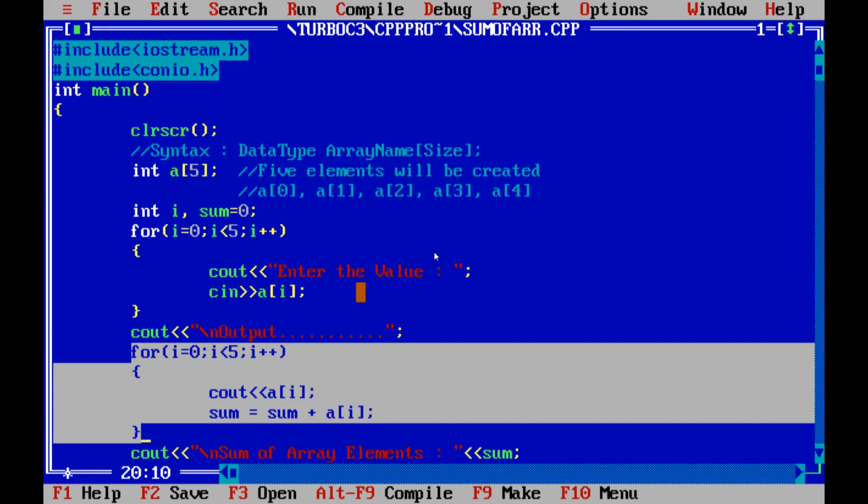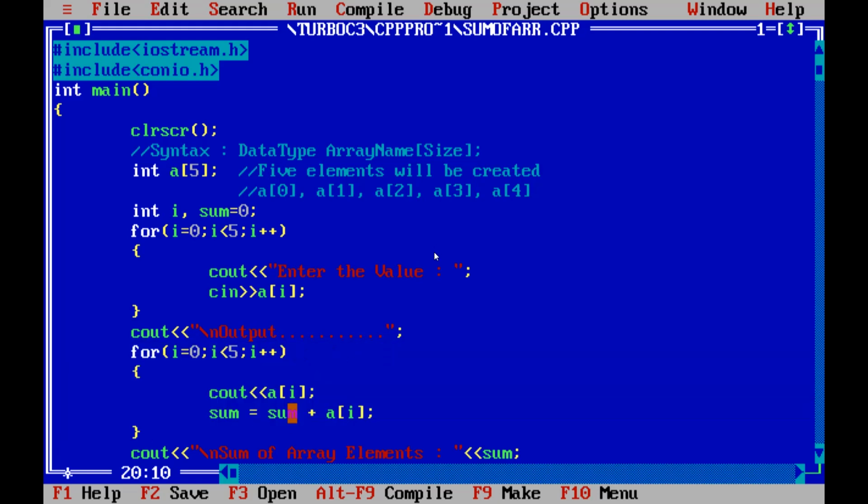Because I need to manipulate the array elements, meaning I need to make the sum of each array element. Each array element means I have 5 elements, so I need to perform the summation operation 5 times. So I have written that statement in the for loop, and the for loop gets executed 5 different times.